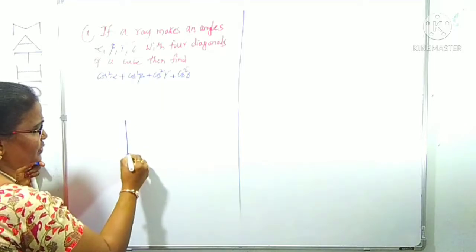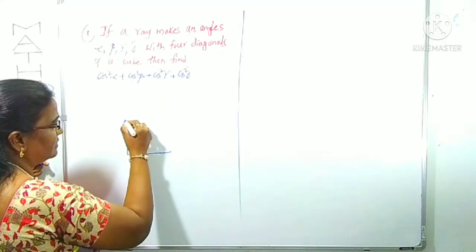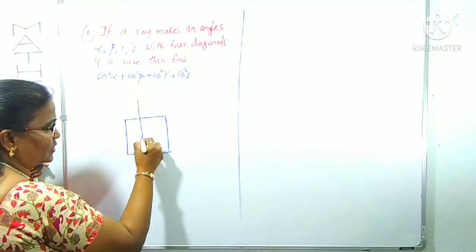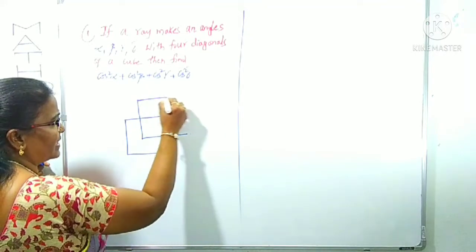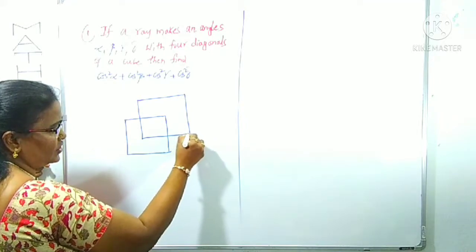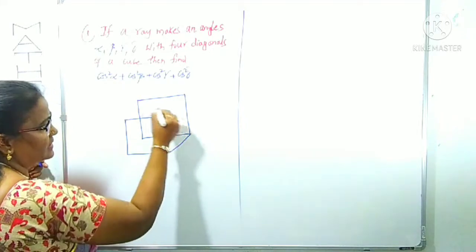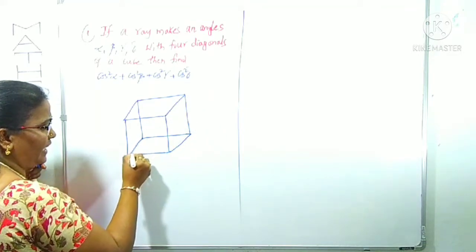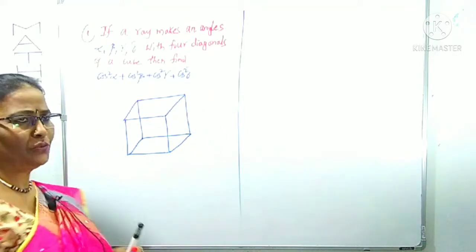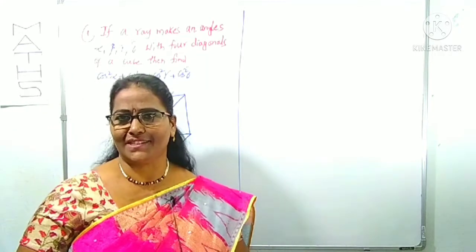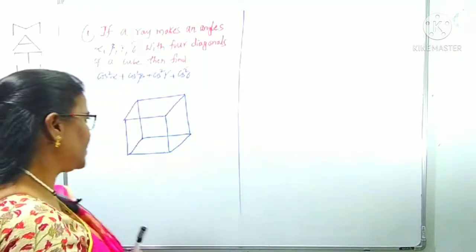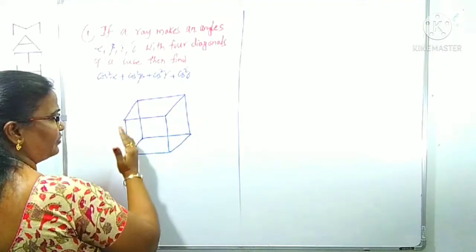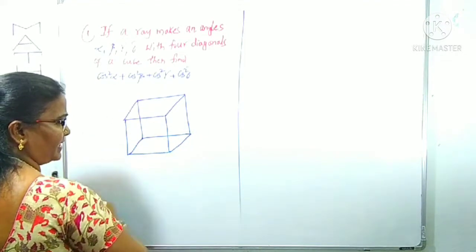Just join 2 squares. This is one square, this is the other square. Like that we can take the 2 squares. Join these edges, like this we can join. This is simply a cube. A cube has 6 faces as well as 8 vertices. So 6 faces you have: the surrounding 4 faces, above one face and below another face.